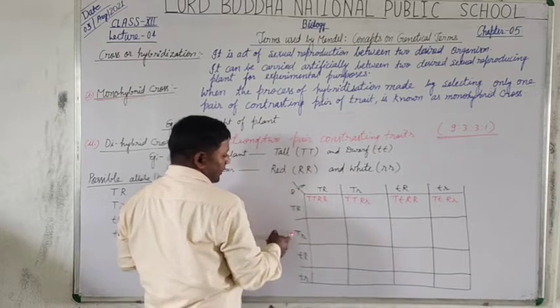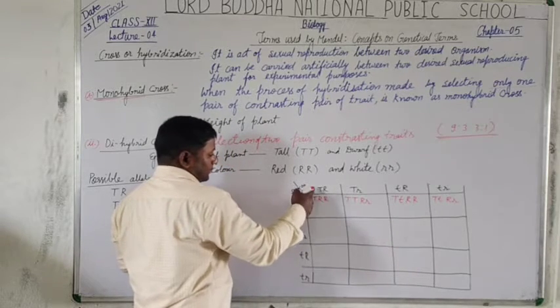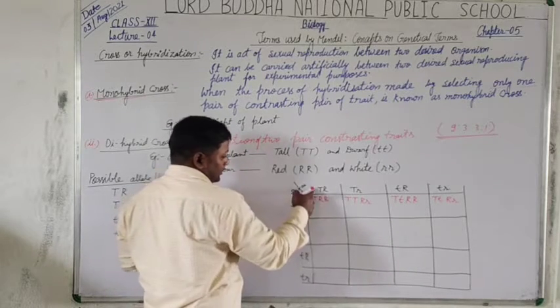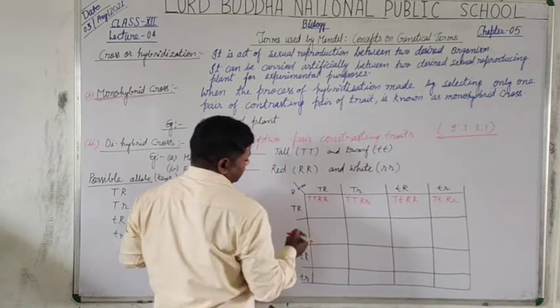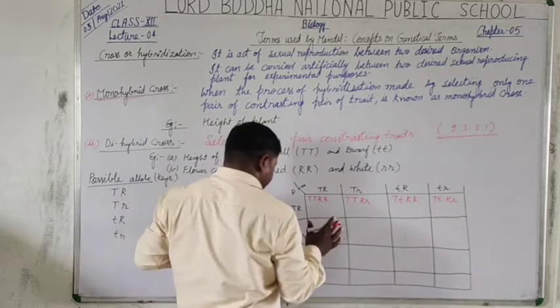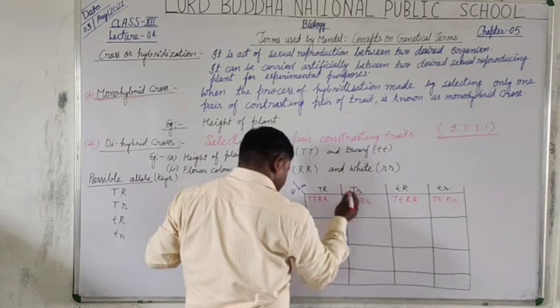Likewise, we also make the cross between capital T, capital R and these vertical genes.